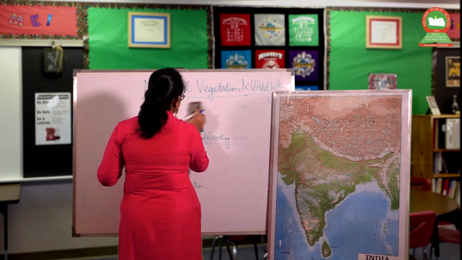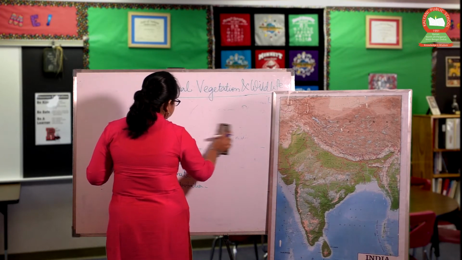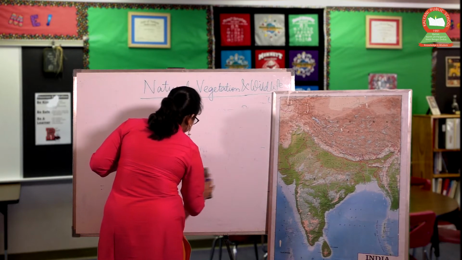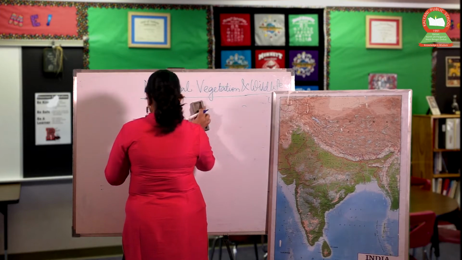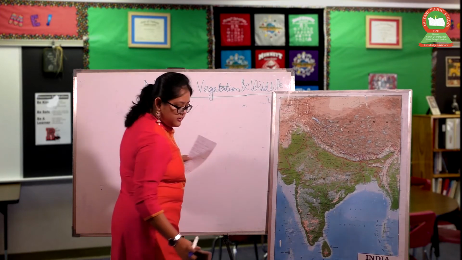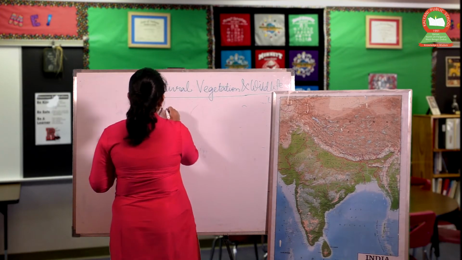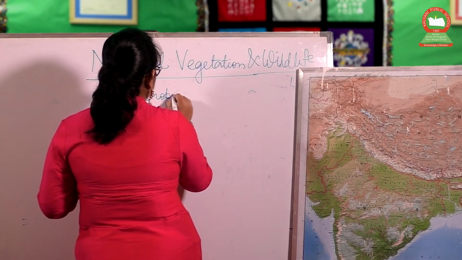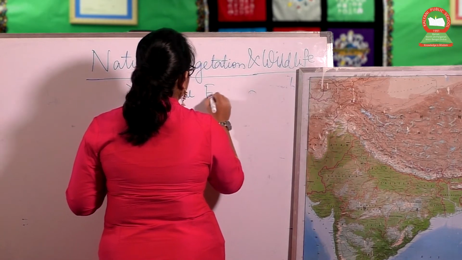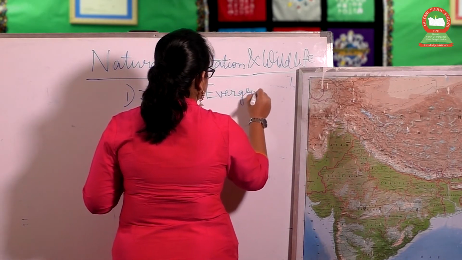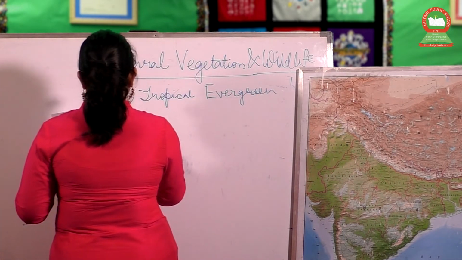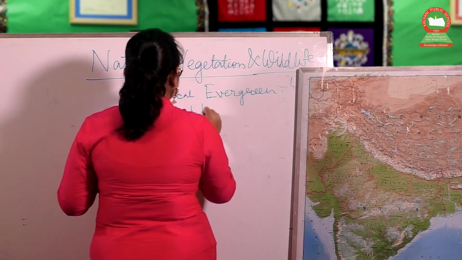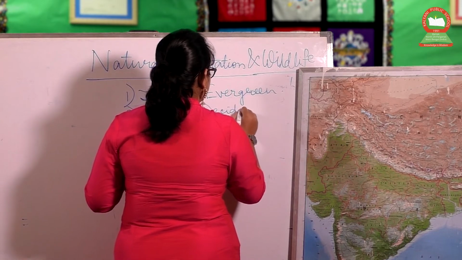types of natural vegetation. Now, India is being divided into various natural vegetation types. There are mainly five types of natural vegetation. We will read about each of them. The first one is tropical evergreen forest. The next one is tropical deciduous forest.